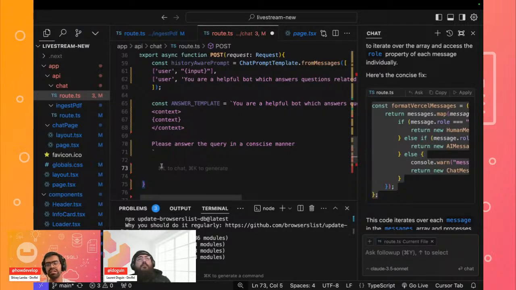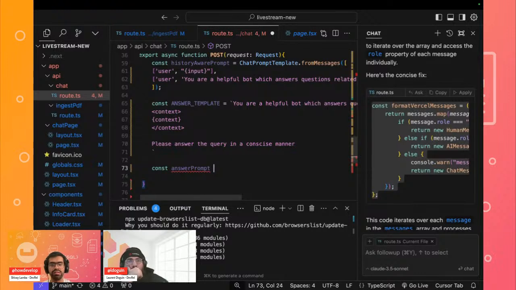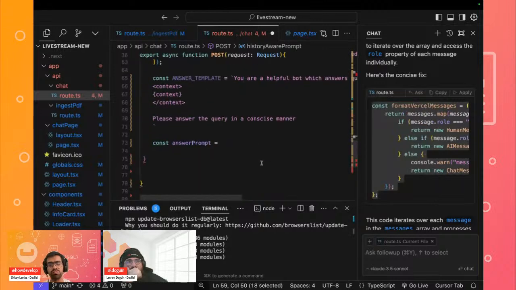So the next step is that we'll now define our answer prompt. We have defined our template. Now we just want to pass the template that we just created. This will be important when we are generating the response within our RAG chain. So we'll again use our chat prompt template, similar to how we did it for the user prompt.